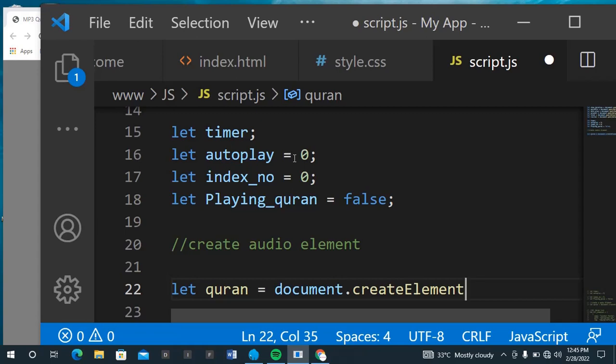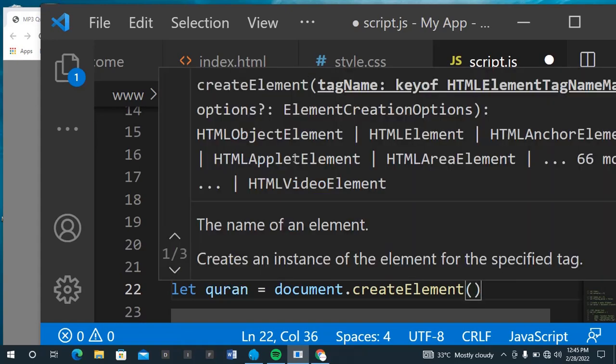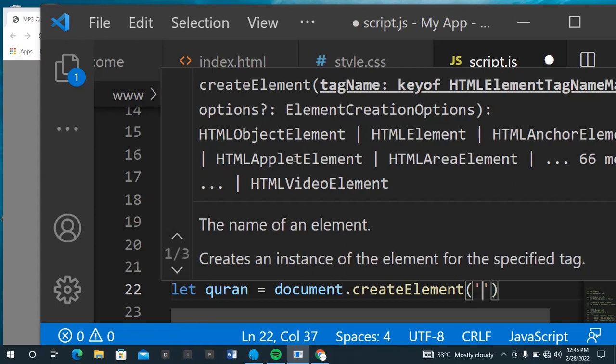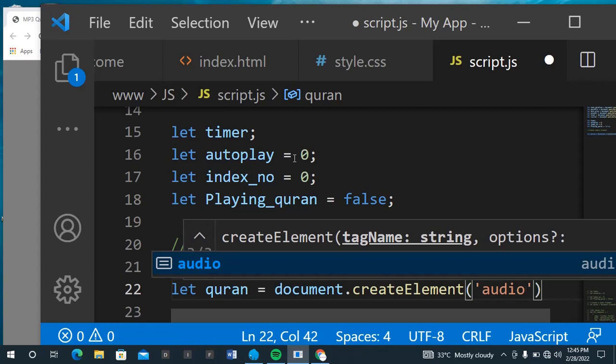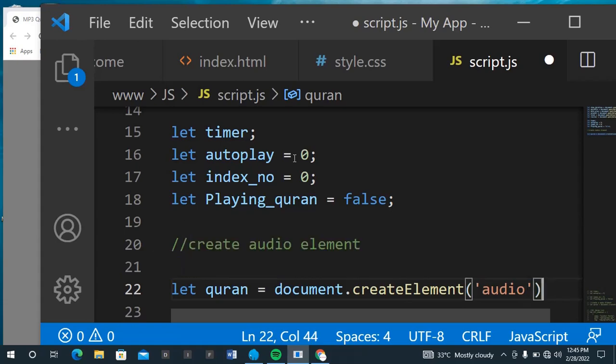What kind of element do I want the document to create? So it is audio. Where is my quotation? Okay. It is audio. So having done this, so now I'll be talking about all chapters. So I'll be declaring them one after the other.